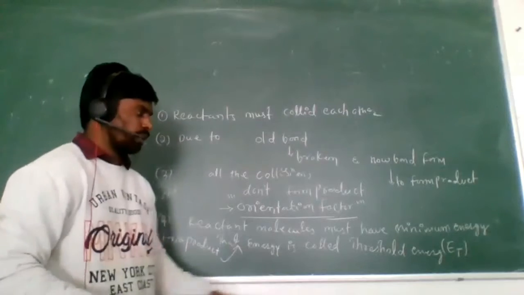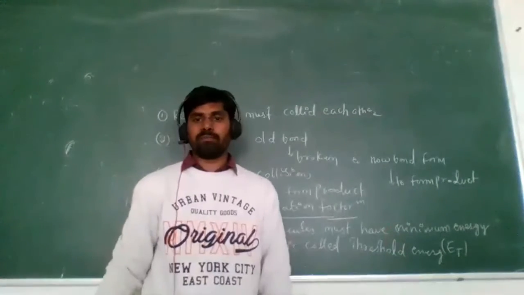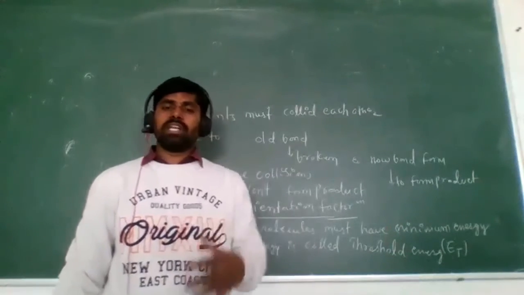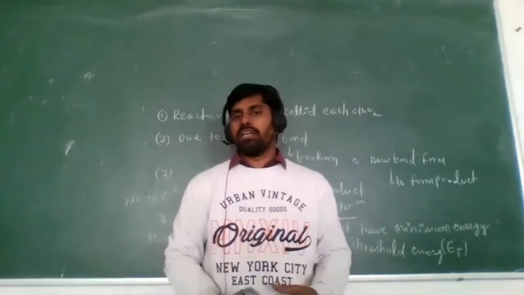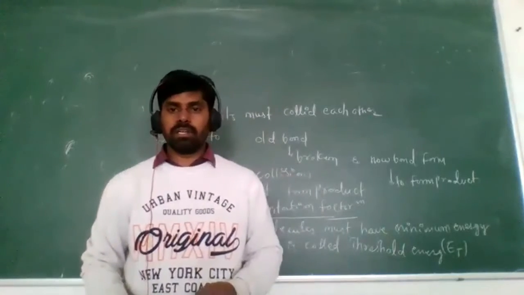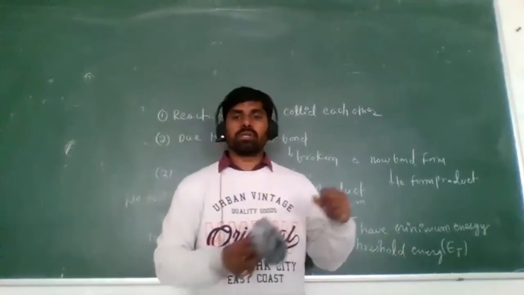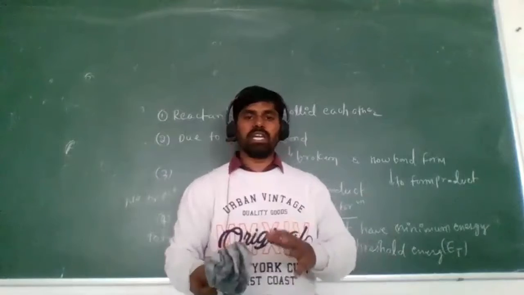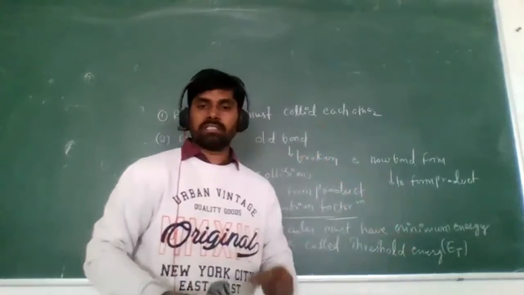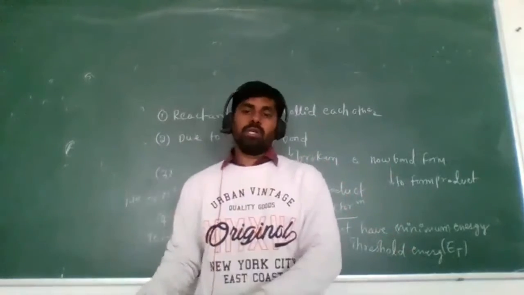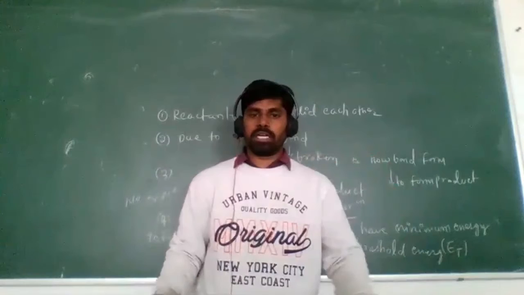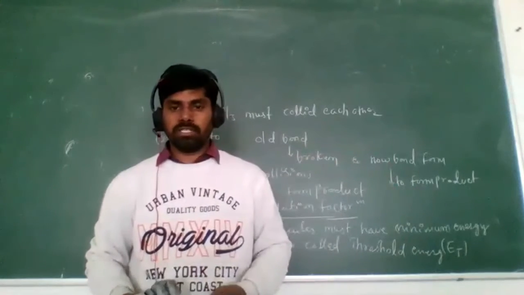That energy is called the threshold energy. So the reactant molecules internally have some energy. If that equals the threshold energy, then the chemical reaction starts, new bonds are forming, and the product is formed. That is what we call the threshold energy.